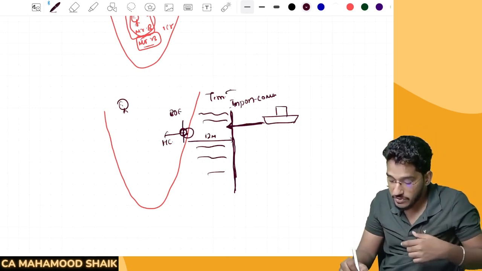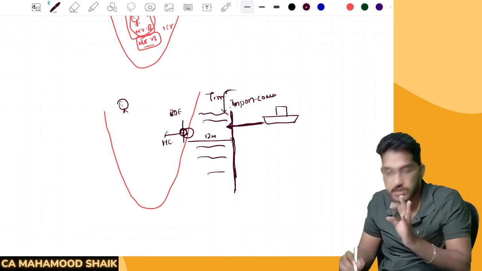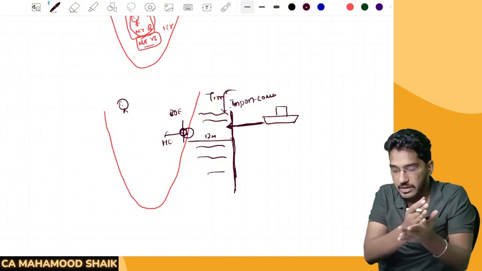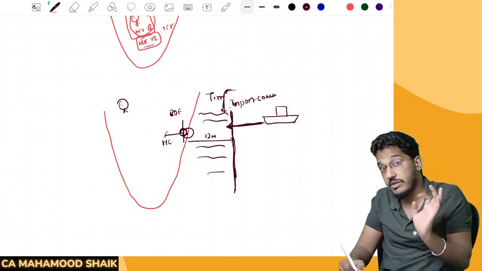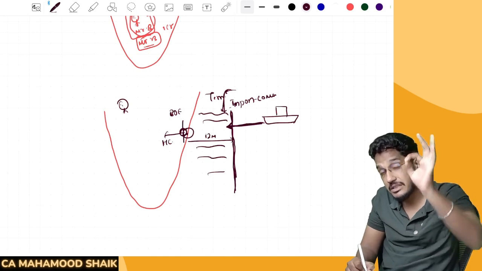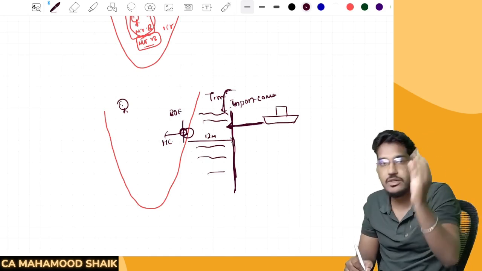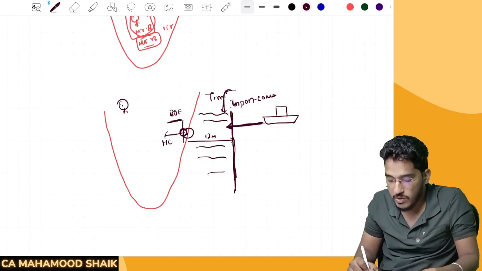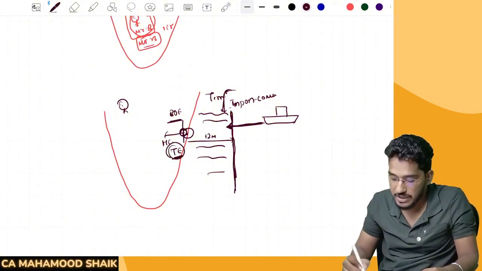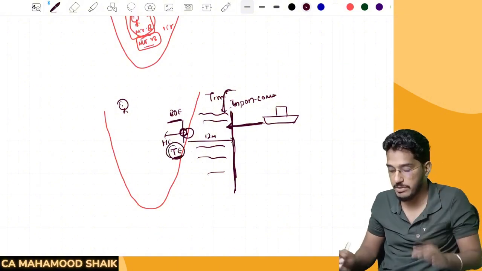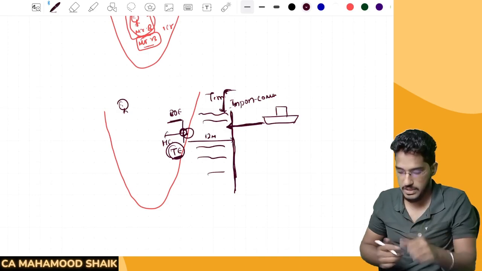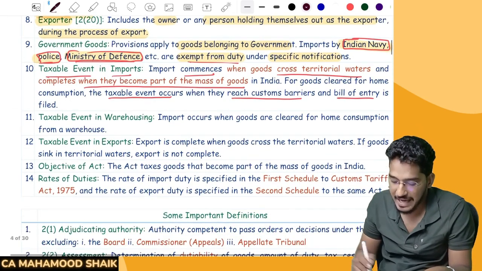So import commences the moment the goods enter the territorial waters. The moment the goods have entered the territorial waters, import has commenced. But at this point of time, you are not required to pay customs duty. You are required to pay customs duty when the goods reach the customs authorities, when you are filing the bill of entry and clearing the goods for home consumption. This is the taxable event. When you are clearing the goods for home consumption, then the taxable event comes into picture. But import commences when the goods have entered the territorial waters. Clear? Next. What is a taxable event in warehousing?